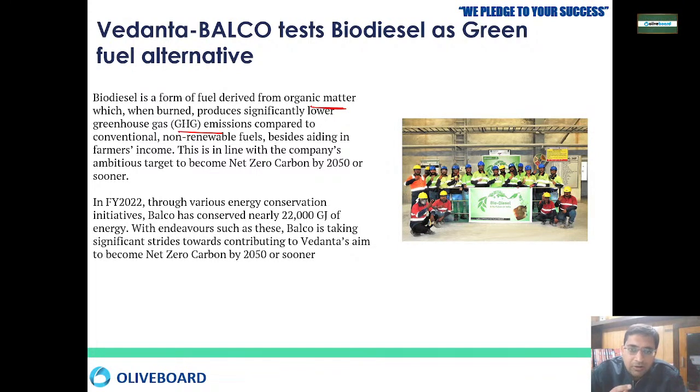It will not be a fossil fuel, it will be a green fuel. It's a fuel derived from organic matter, which when burned produces significantly lower greenhouse gases. So if you are burning biodiesel, it will release very little greenhouse gas as compared to conventional fossil fuels, right? So they have a target to achieve net zero by 2050, right?